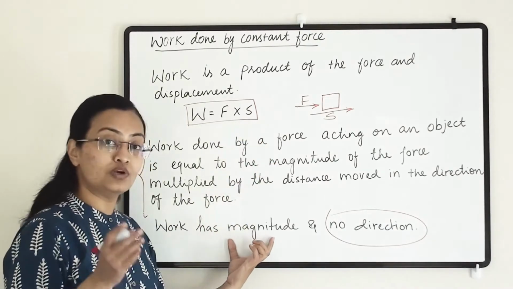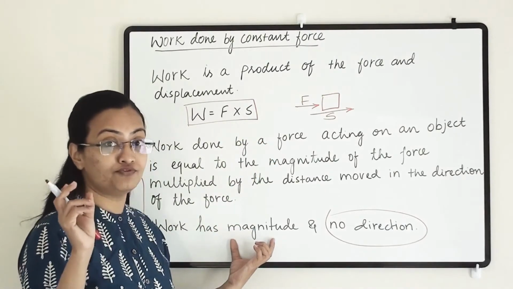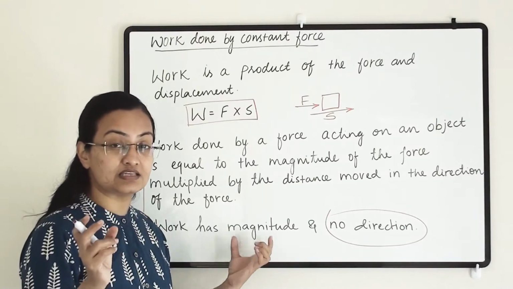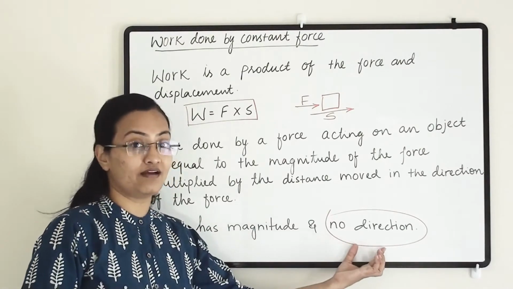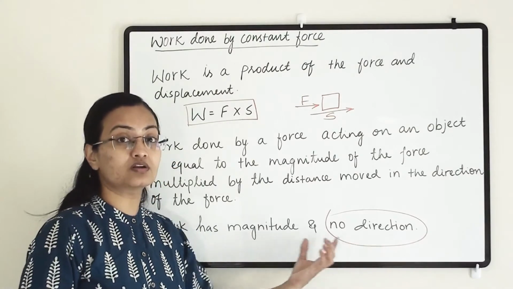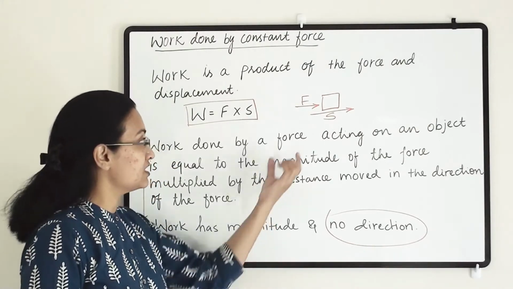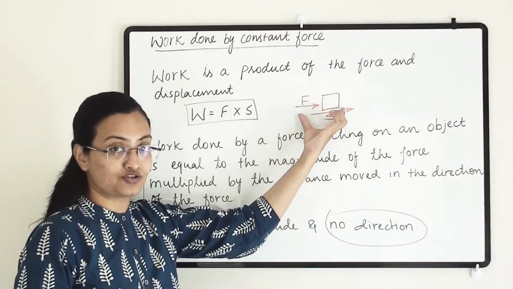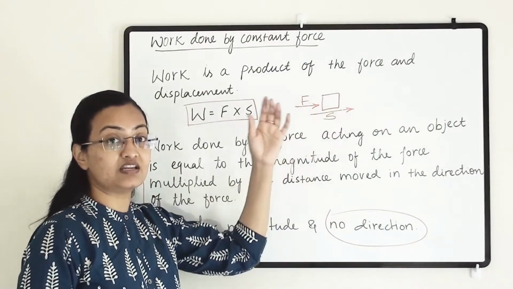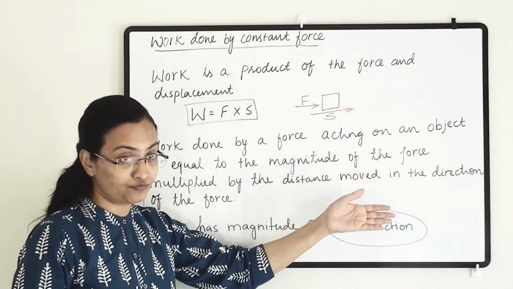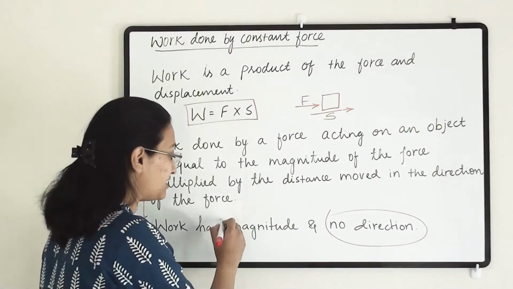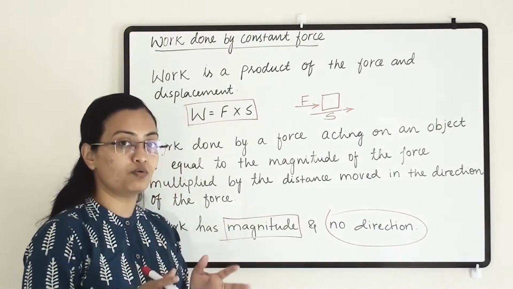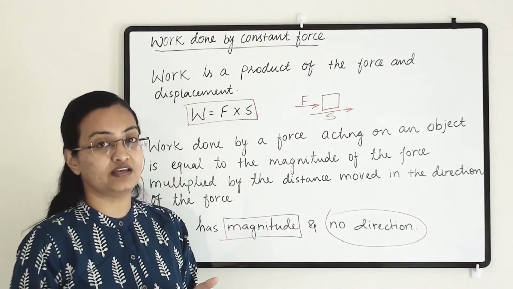So it has only magnitude, one physical quantity, which tells us that this much work has been done, but it does not have any direction. Yes, force has a direction and displacement has to be in the direction of the force, but work does not have any direction. It has only magnitude.